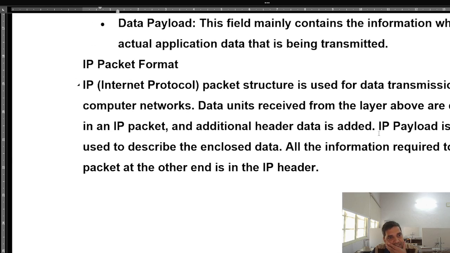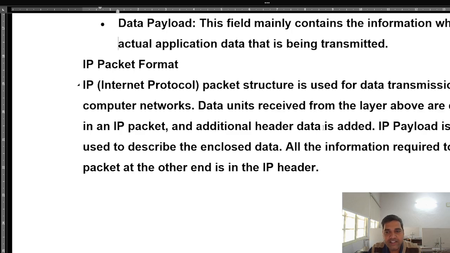So next, students, about the IP packet, that is the Internet Protocol. What is the structure of this? The IP packet is used for data transmission in computer networks, and the data units received from the layer above are encapsulated in an IP packet. The frame which is coming to this network layer, the IP layer, gets its header, and after that it is converted into a packet and passed to the next layer.